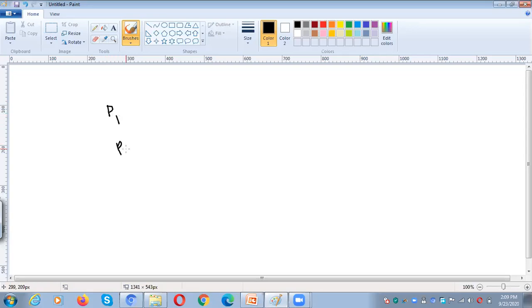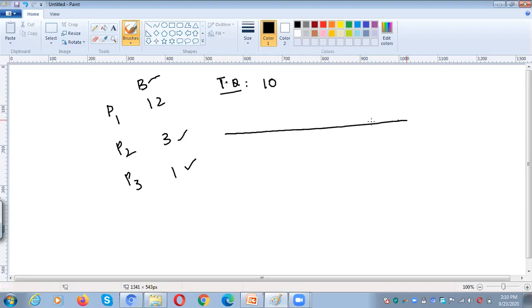This is P1, this is P2 and this is P3. For example, they require 12, 3 and 1. This is the burst time. For example, if we are giving the time quantum like 10, so automatically what happens? Actually P2 and P3 require less CPU time to complete the execution. If you give a time quantum of 10, what happens?